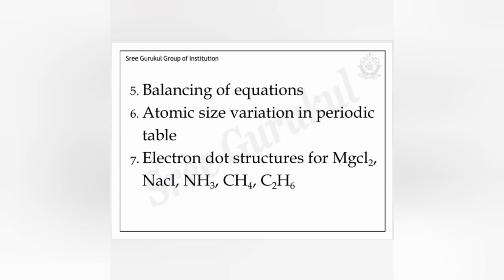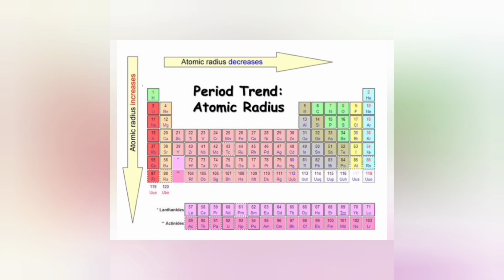And in chemistry, we can expect the question like balancing of equation. This is the most important and compulsory question, so that you need to practice. And one more question, atomic size variation in periodic table. So for this they will give one table and they have given the group number or period number.